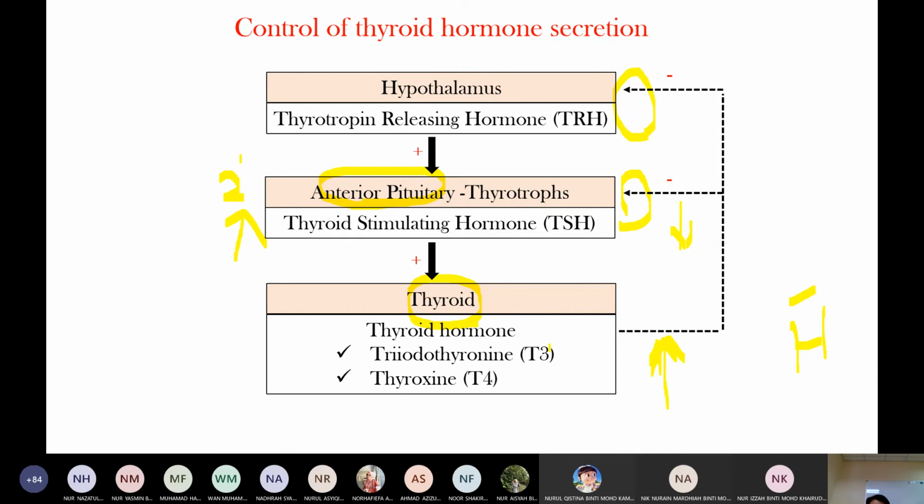Same as hypothyroidism. In hypothyroidism, thyroid hormone level is low. If the pathology is in the thyroid gland, there is no negative feedback, right? So TSH level is high because there is no negative feedback. If the pathology is in the anterior pituitary, it means the anterior pituitary cannot produce TSH, then TSH level is low. Understand? Thank you.